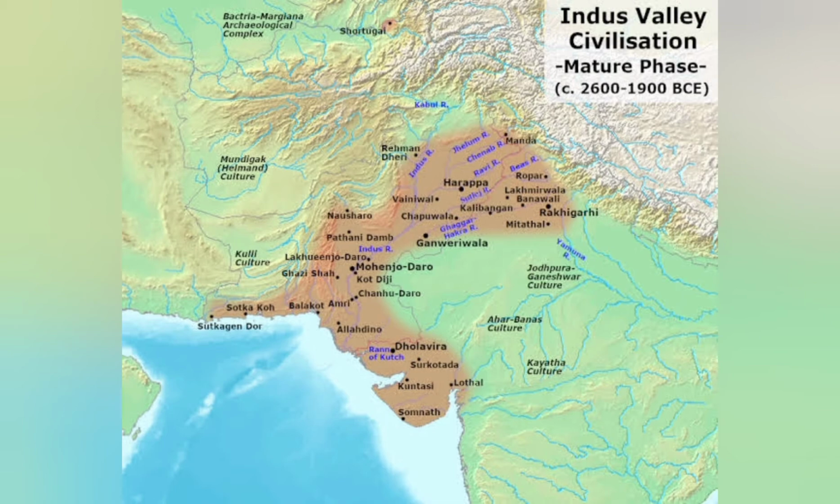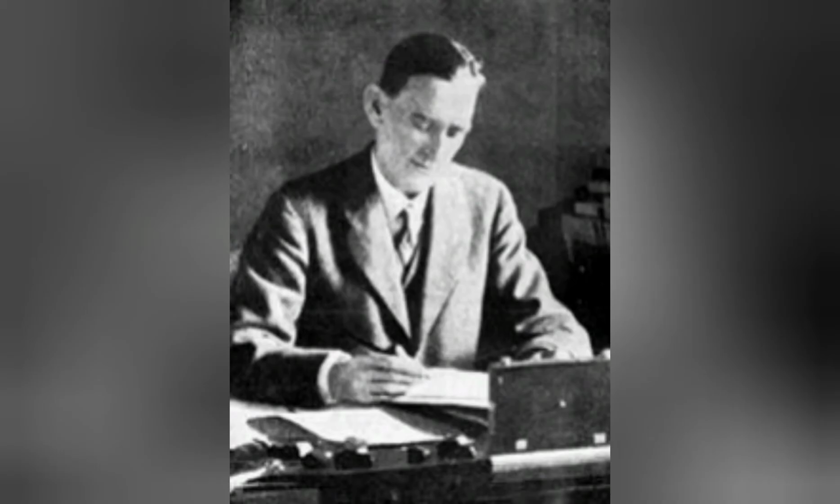The discovery of the Indus Valley civilization was made by Sir John Marshall. He was the Director General of the Archaeological Survey of India, and he led his team to the Harappan site. He explored many things like the ruins of Harappa. He was helped by Dayaram Sahni, an Indian officer in the Archaeological Survey of India. He dug and explored the ruins of Harappa in 1921. Harappa was the first site to be excavated. The civilization came to be known as the Harappan civilization.